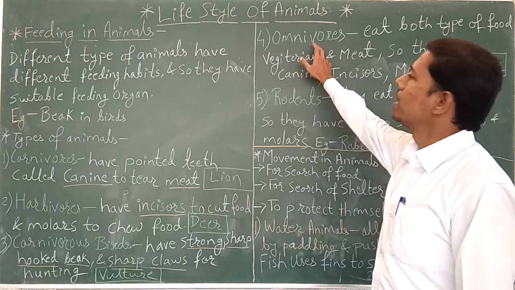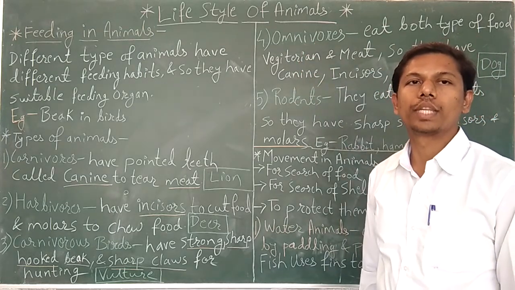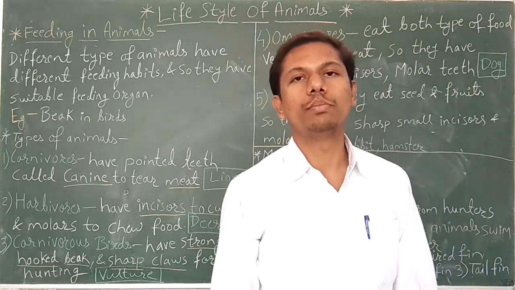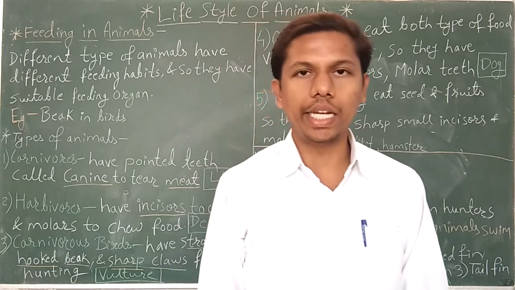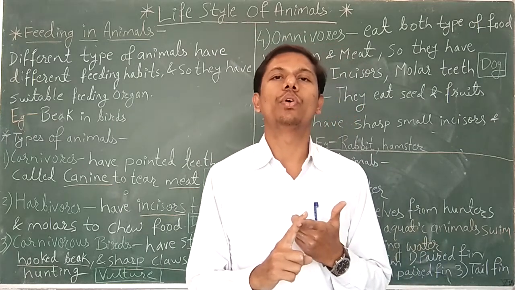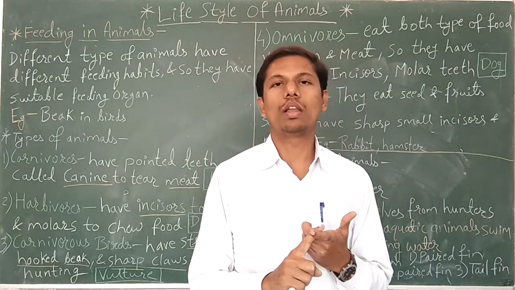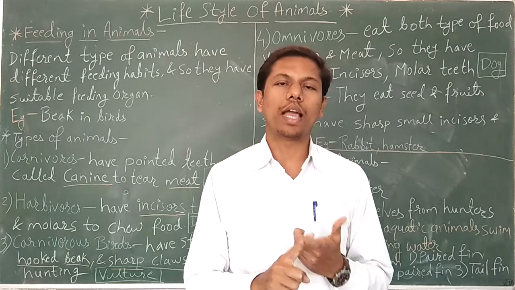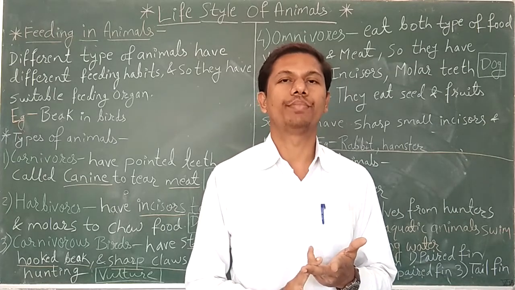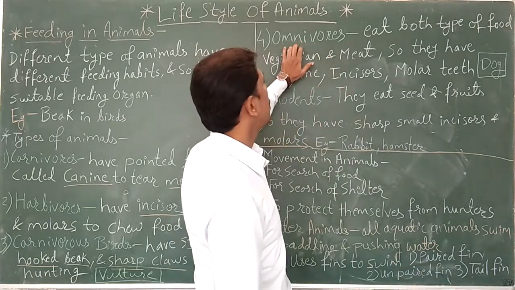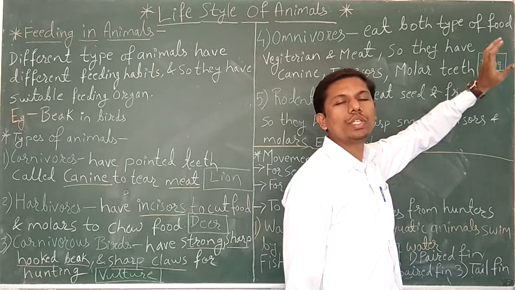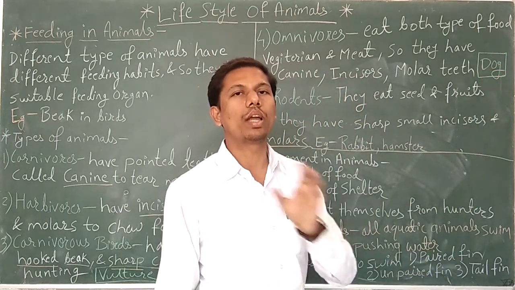Next is omnivorous organisms. What are omnivorous organisms? The organisms which can eat both types of food. They can eat vegetarian food, meaning all plant material, and they can also eat flesh and meat. Those organisms are called omnivores. An example is the dog. A dog is an omnivore which can eat vegetarian food and meat also.